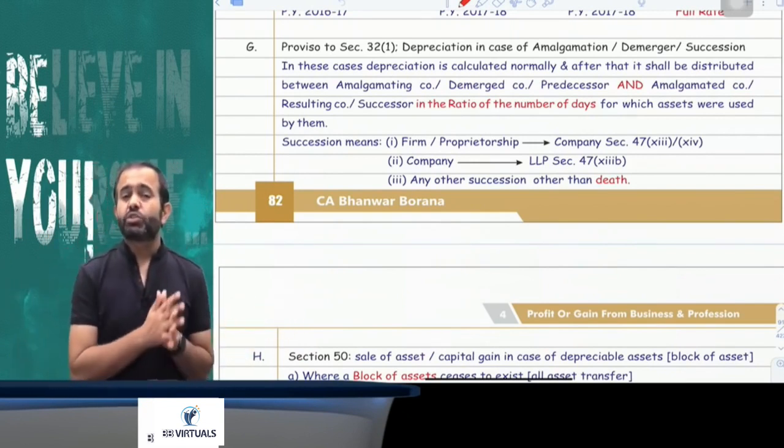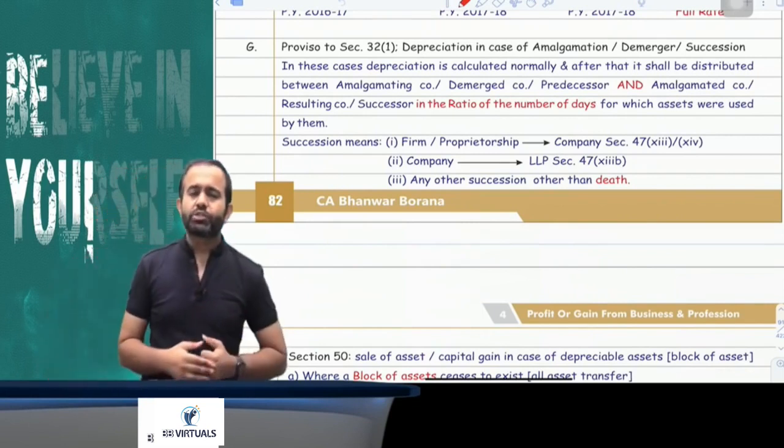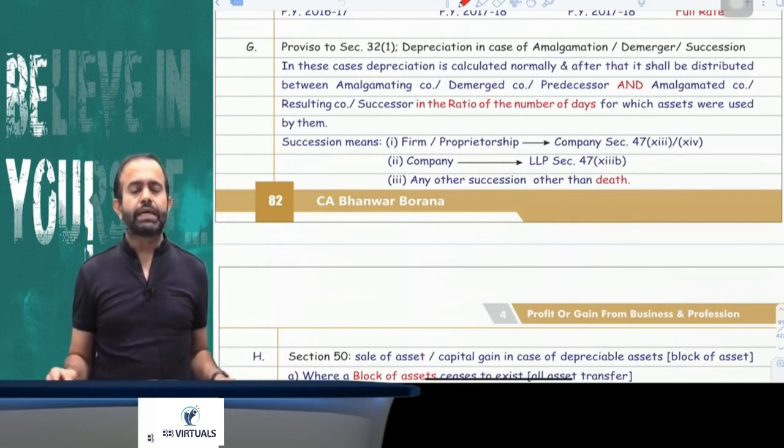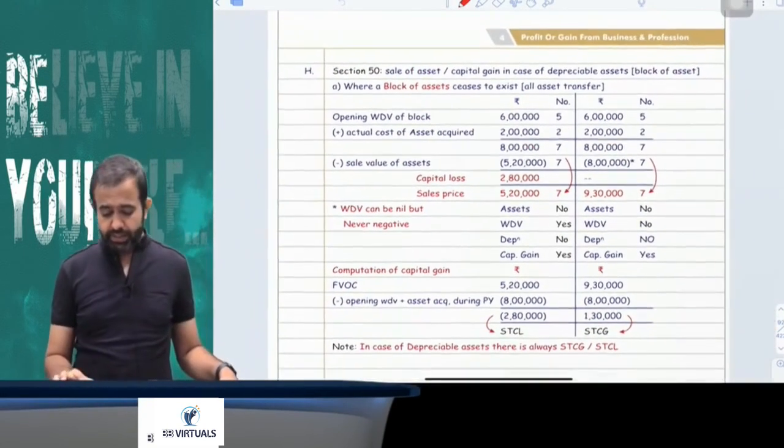What I am saying is that in case of amalgamation, demerger and succession, just calculate the depreciation on the assumption that there is no amalgamation, demerger and succession, and whatever depreciation you computed has to be bifurcated between predecessor and successor in the ratio of the number of days the asset was used by them.